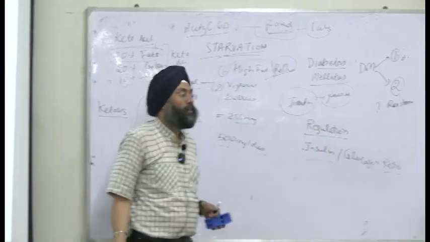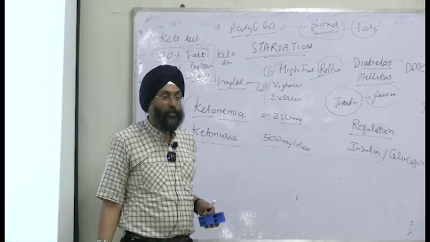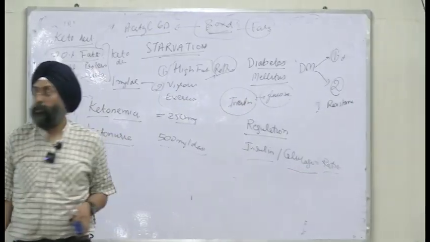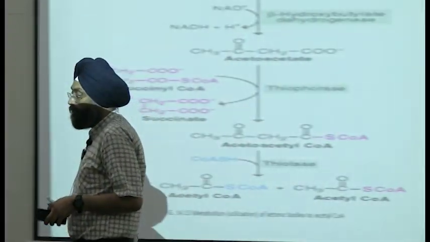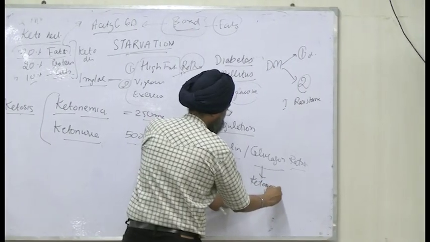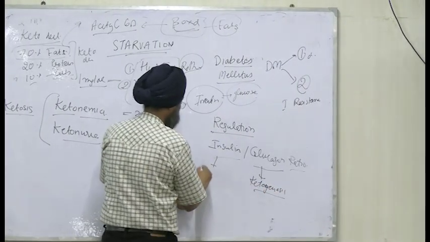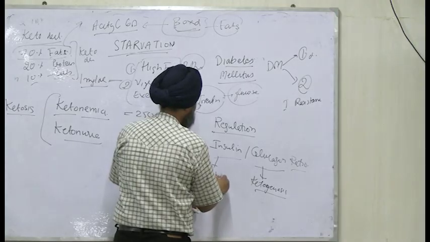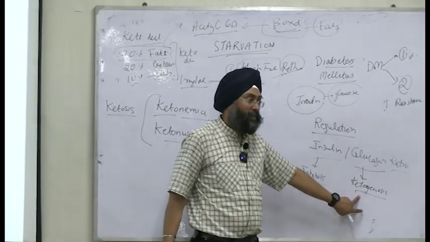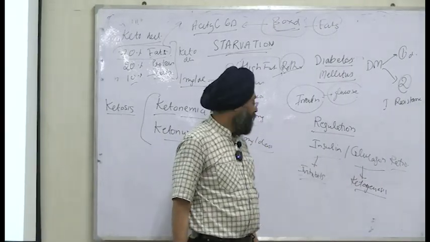When insulin is secreted, when blood glucose is high, and when glucagon is secreted, and this glucagon stimulates ketogenesis, and insulin inhibits. Right? Glucagon stimulates ketogenesis, insulin inhibits ketogenesis.